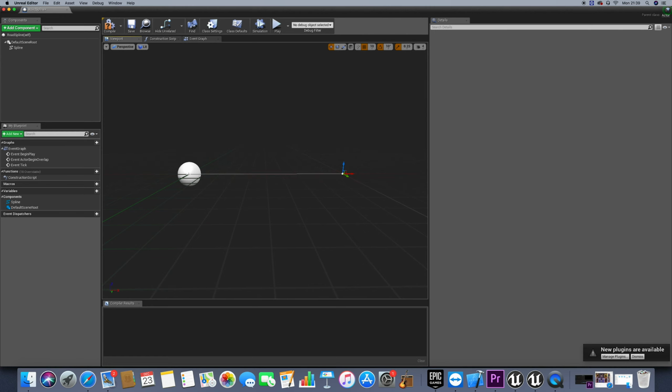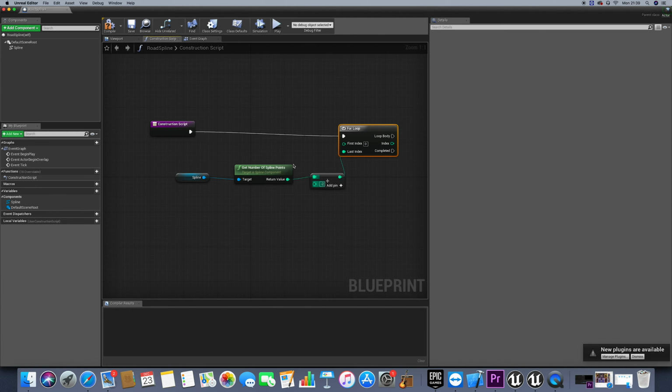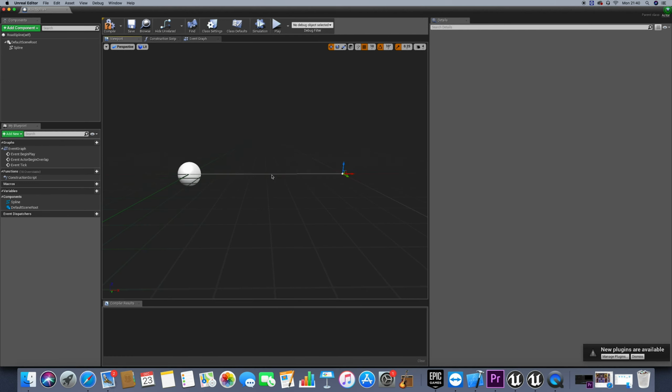So that basically means minus 1 because we are here, and also minus 2 considering the indexing here in the blueprint, which basically starts from 0. And actually I want to add the mesh at 0. So that's why, for example, with 2 points, 2 minus 2 is 0, then we'll have here only 1 point. If we have 3 points, for example, it would start at 0 and it would add here 1, and the second one would be added there at the index 1.